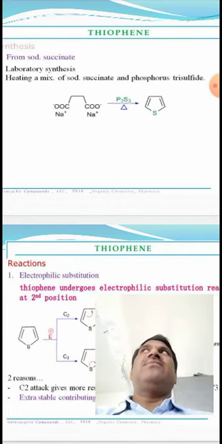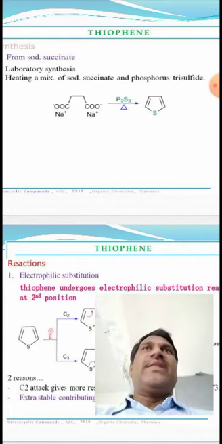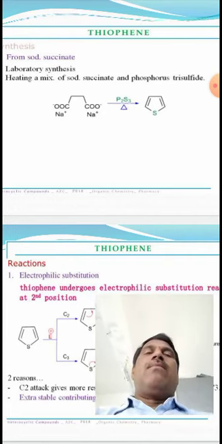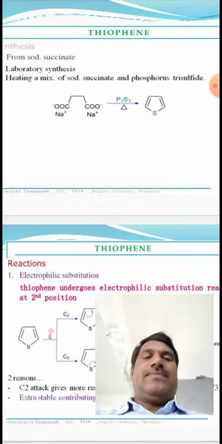So thiophene is synthesized by two methods: one is the Paal-Knorr synthesis, and the other is the laboratory synthesis from sodium succinate.